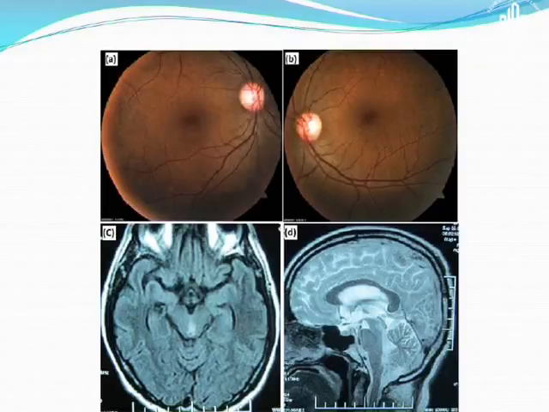So the most important thing here to see is that you have conjugate torsion. That means in one eye you have extorsion and in the other eye you have intorsion. So the eye which is hyper will be intorted and the eye which is hypo will be extorted. So in this case, as you saw, the left eye was having the INO, so you find extorsion there, and if you do an MRI, you will find a lesion in the medial longitudinal fasciculus in most of these cases, or this could also be in the cerebellum, midbrain and thalamus, anywhere along the otolithic pathways. So the lesion can be anywhere.